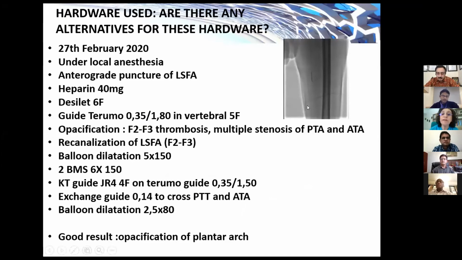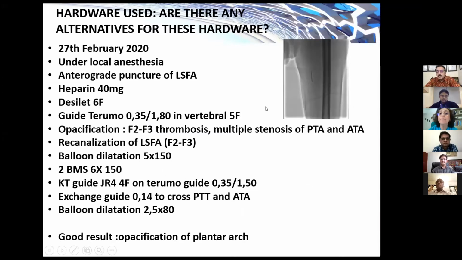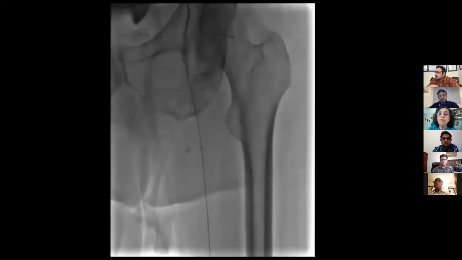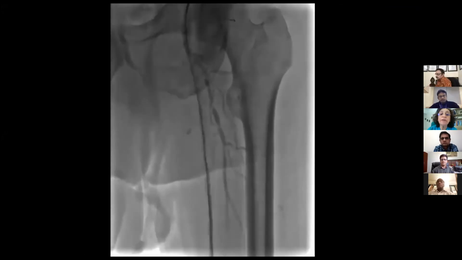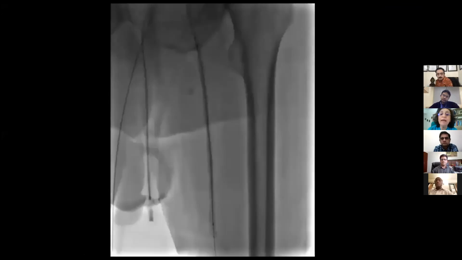we placed a catheter, vertebral 5 French, on a Terumo guide to see the thrombosis of the SFA and the disease of the leg arteries. Then we recanalized the SFA with the Terumo and vertebral 5 French catheter, and this is the result after recanalization. Then we did balloon angioplasty with a 5 by 150 balloon, and we placed two bare metal stents, 6 by 150.